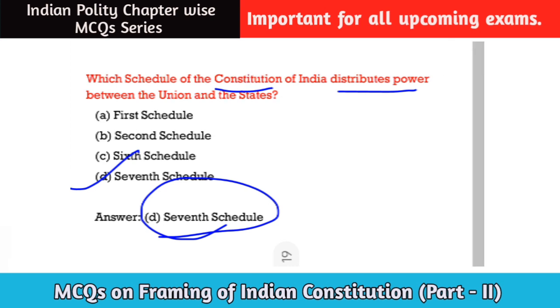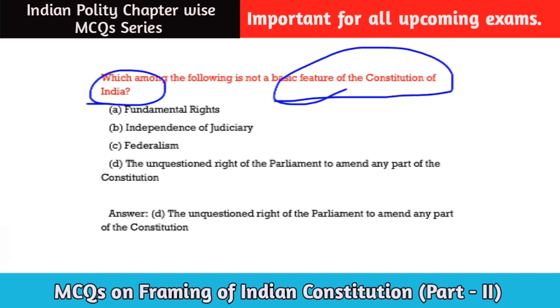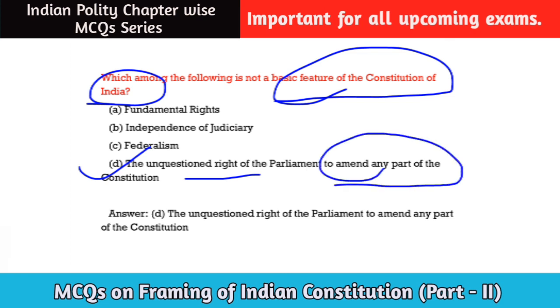Okay. Next question. Which among the following is not the basic feature of the Constitution of India? We know the basic feature: we cannot amend the basic feature of the Constitution. So the question is which among these 4 options is not the basic feature of the Constitution of India? So the answer will be option number D. The unquestioned right of the Parliament to amend any part of the Constitution is not the basic feature of the Constitution of India. Let us move to the next question.